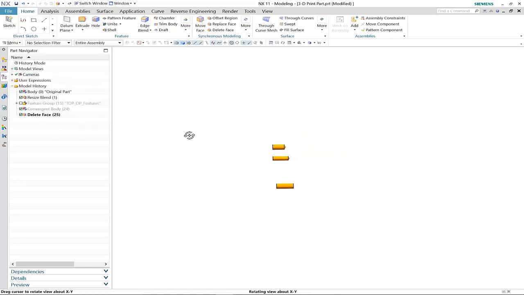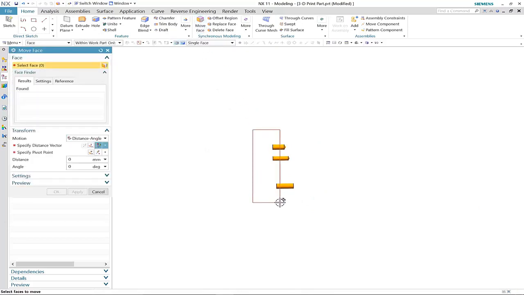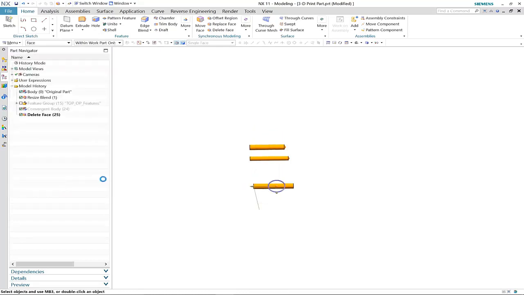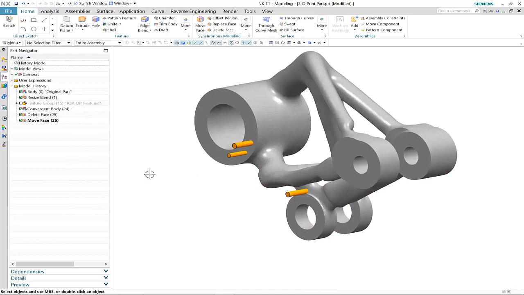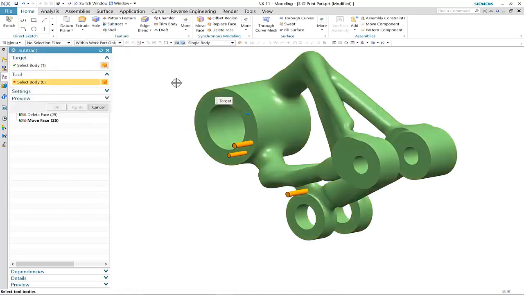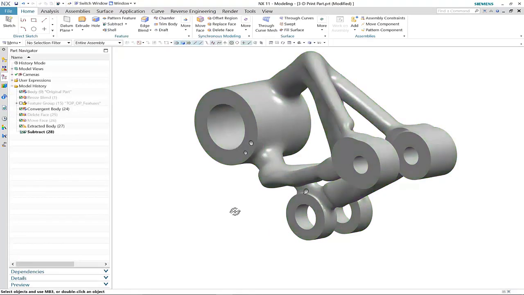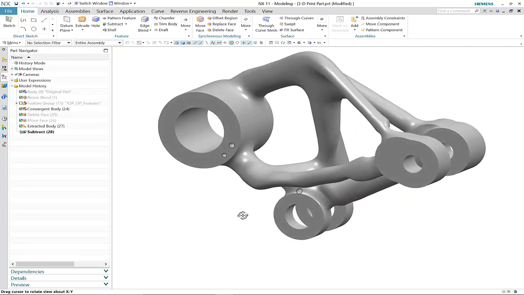We'll just move the faces of these connection points to make sure that they stand proud of the convergent body. And then using convergent modelling technology, we can subtract directly from the faceted geometry these 3 connection points. And here you can see how we've now been able to complete our design using synchronous and convergent modelling technology.